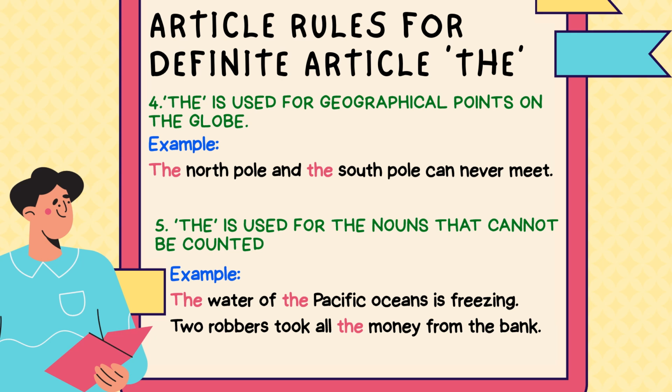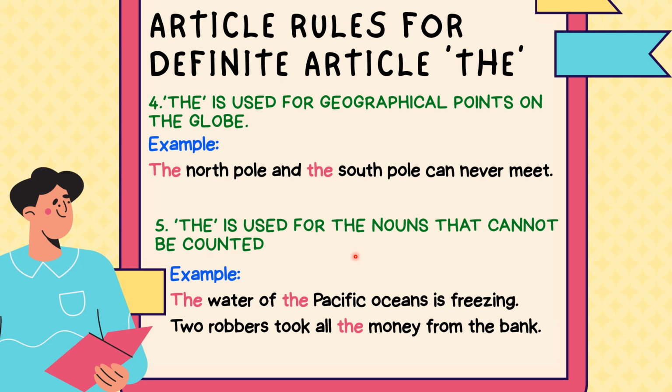Okay. After that, we have the fourth rule, which says that if we have to signify any geographical point, like the North Pole, the South Pole, or east, west, north, south, the directions. If I want to tell about these directions or the geographical points on the globe, what should I use? I should always use the. Like you have an example here, the North Pole and the South Pole can never meet. Why are we using the? Because they are the geographical points.